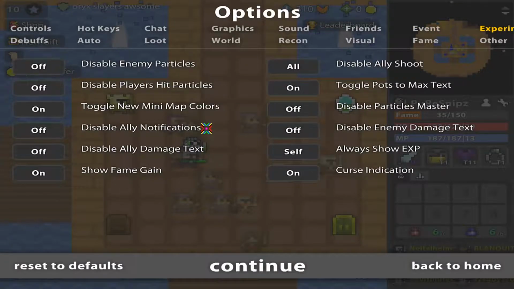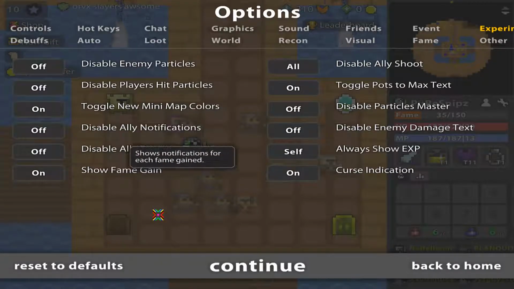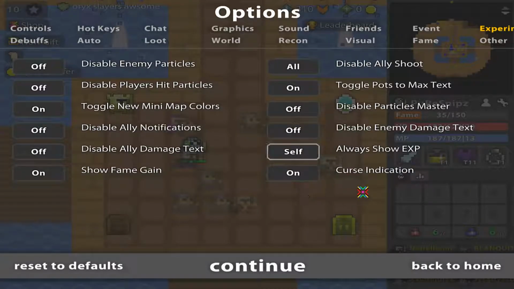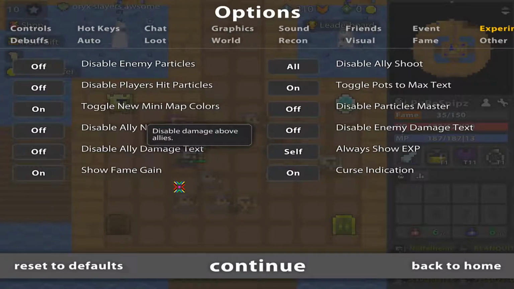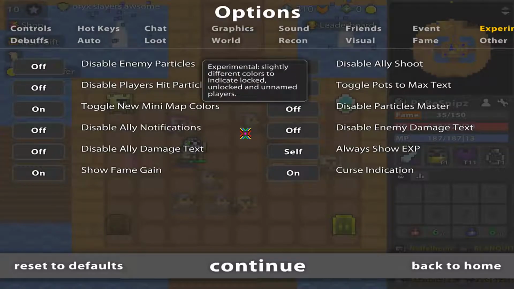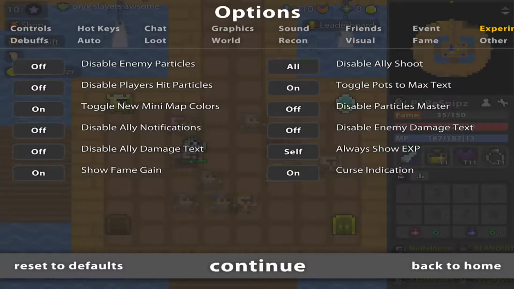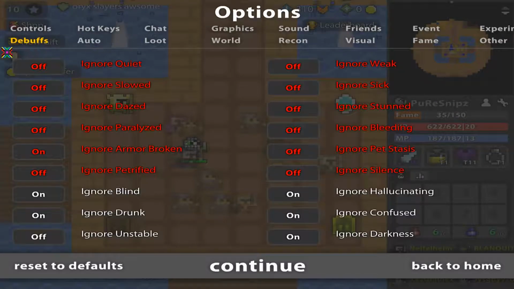Experimental, I usually just have these settings. Toggle new minimap colors on, show fame gain on, always show XP self, curse indication on, toggle pots to max on, disable enemy shoot all, and the rest I have off to get the most, well, you can put more on if you like. This is just my settings really.